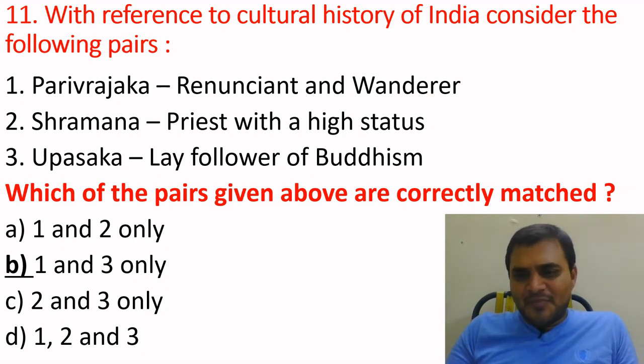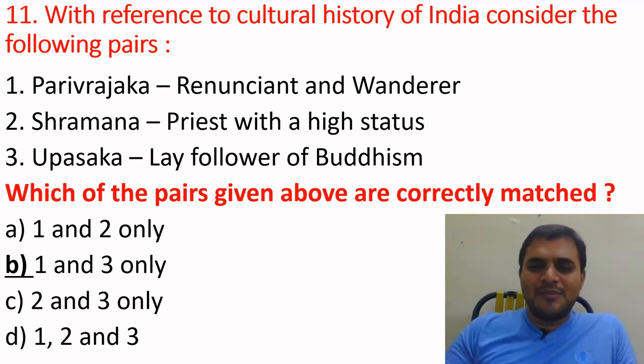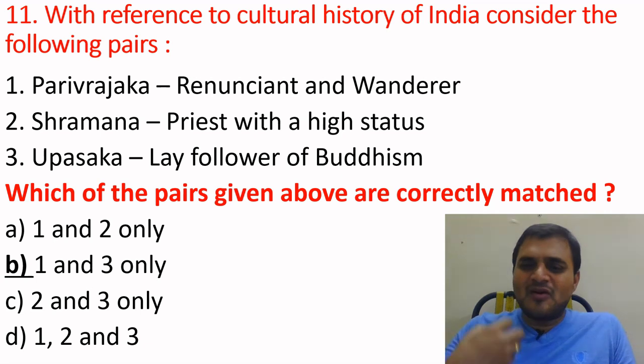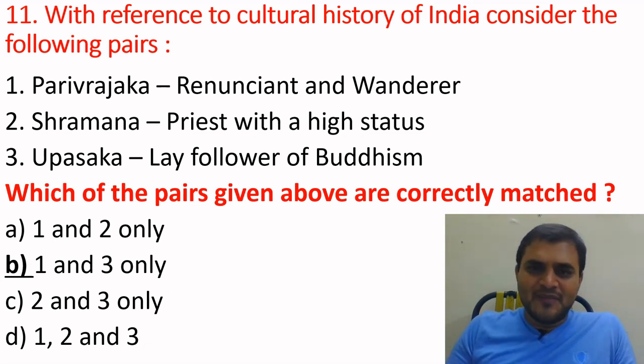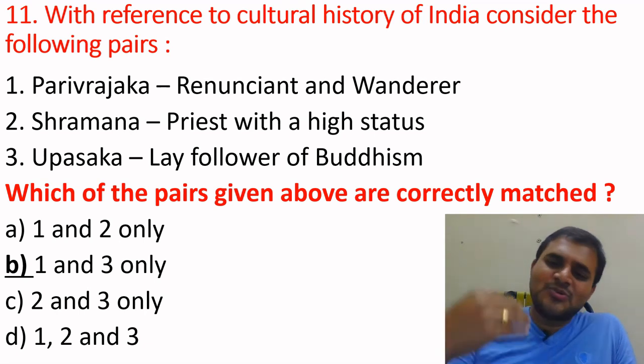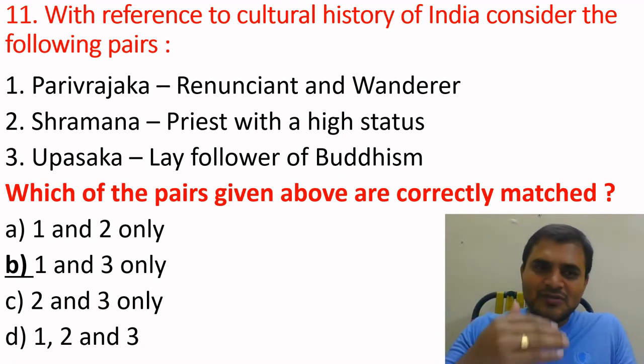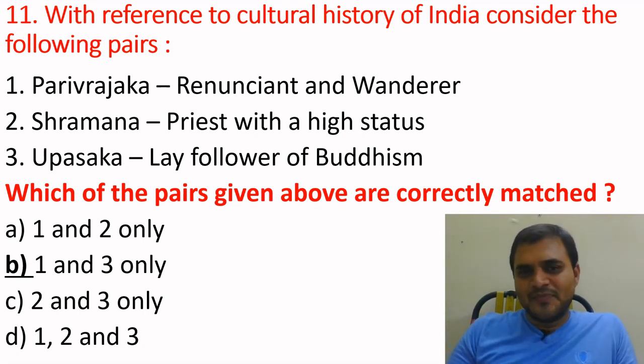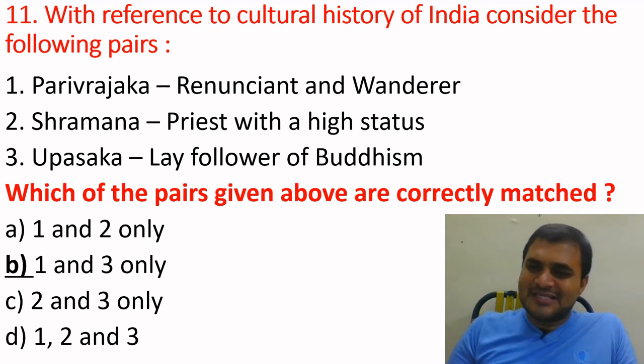Parivarjaka is a person who came out of family life because they were not satisfied with it. In search of truth, they would move from one place to another. That person was called a Parivarjaka. So the first option is right. Second one, Shramana. Here it says priest with high status. This is the wrong one.